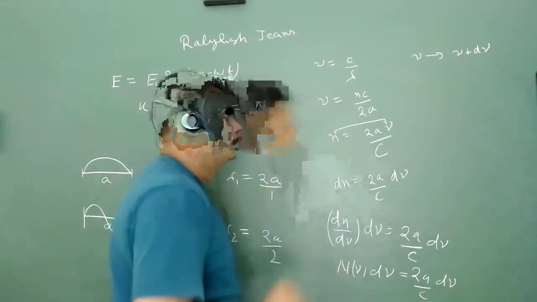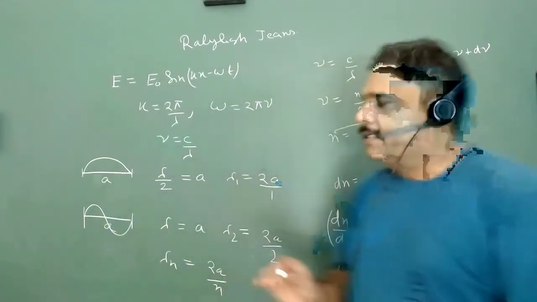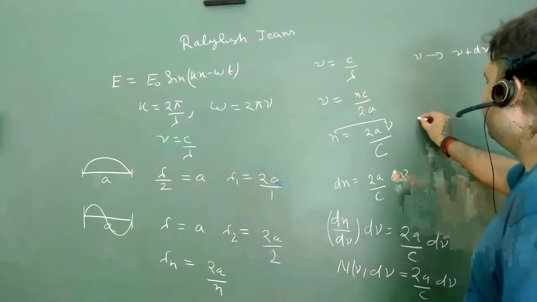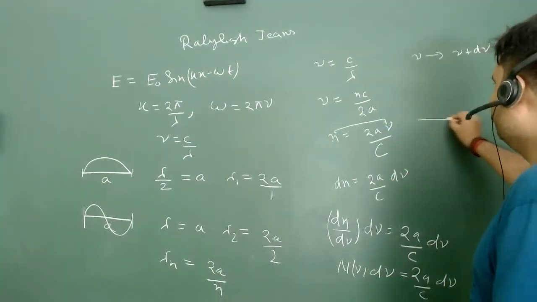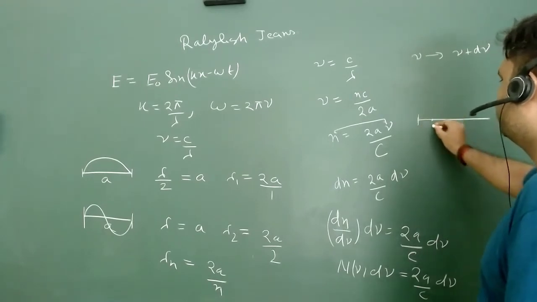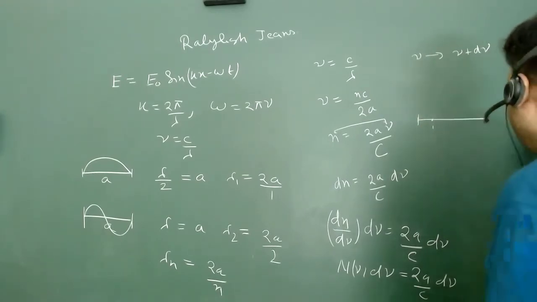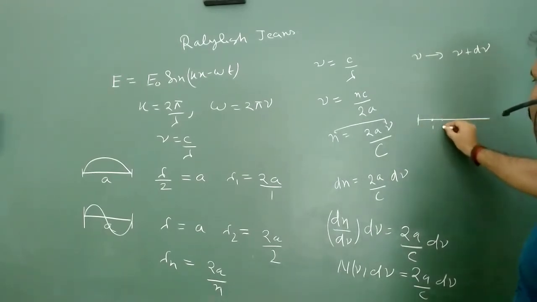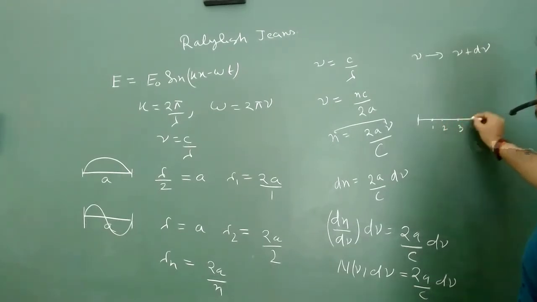Now, what is the trick? The trick is, suppose this is our origin and this is, let's say, 1 on the n axis. So this is 1, this is 2, this is 3, this is 4, and this time we just talk about n.